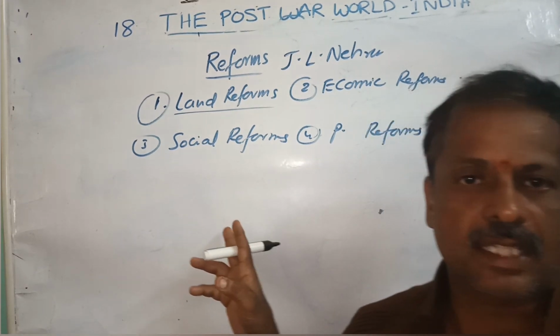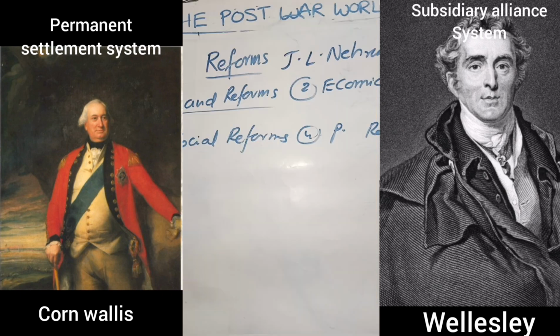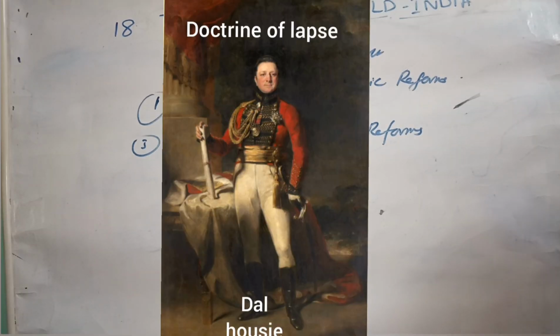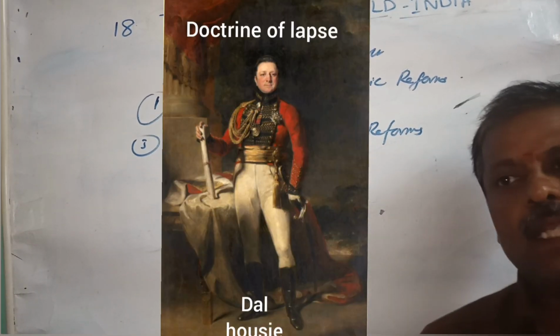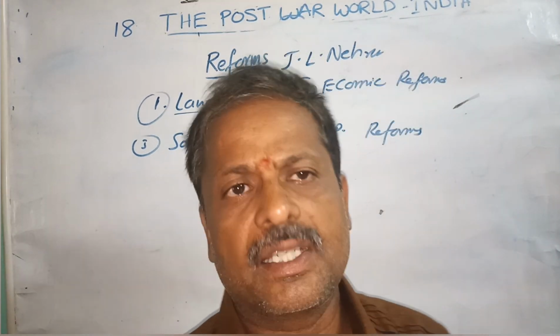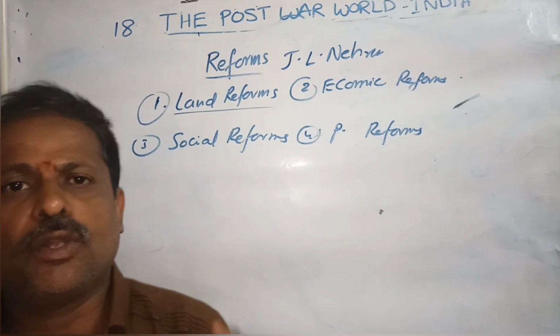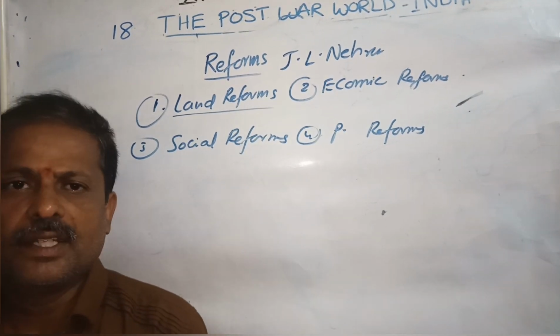You are observing on the screen Warren Hastings, the land revenue system, and Cornwallis, the Permanent Settlement Act, and the Wellesley subsidiary alliance system, and Dalhousie implemented the doctrine of lapse.